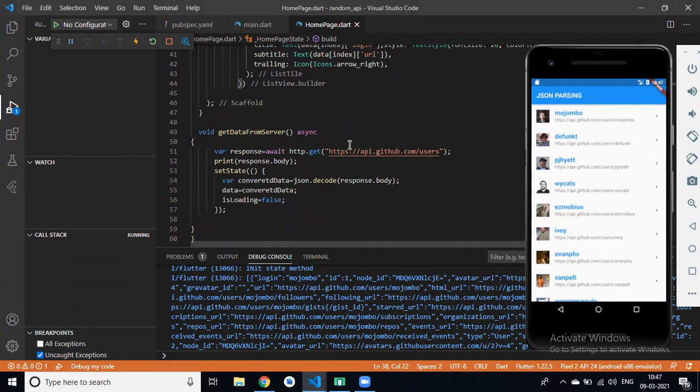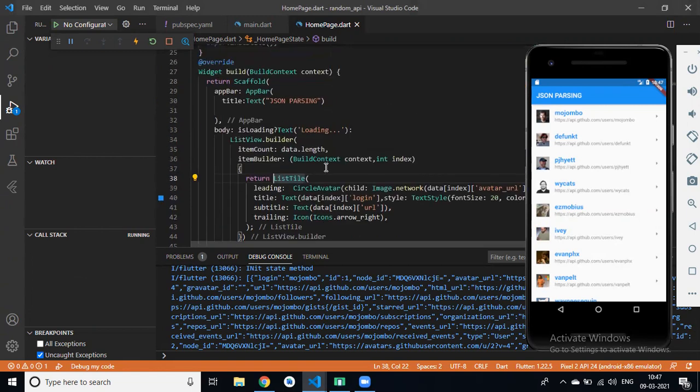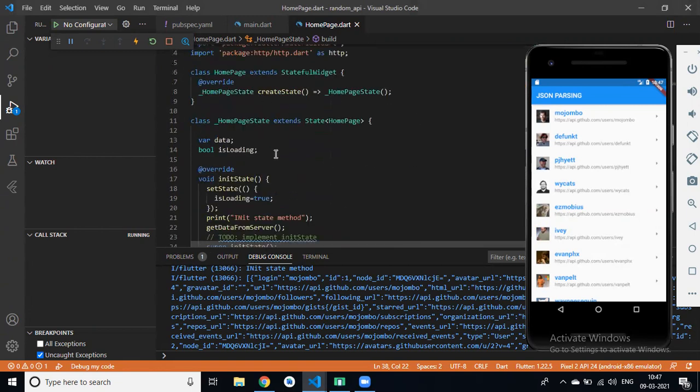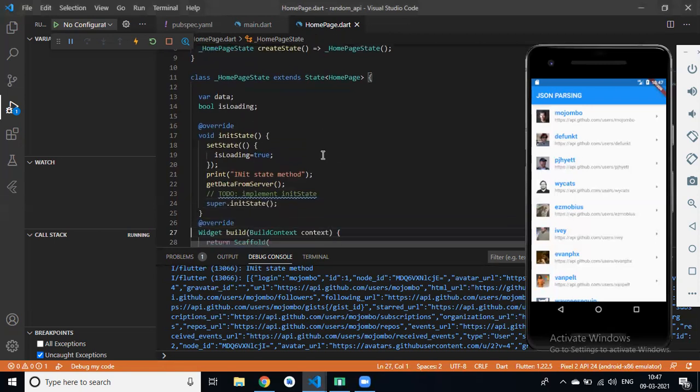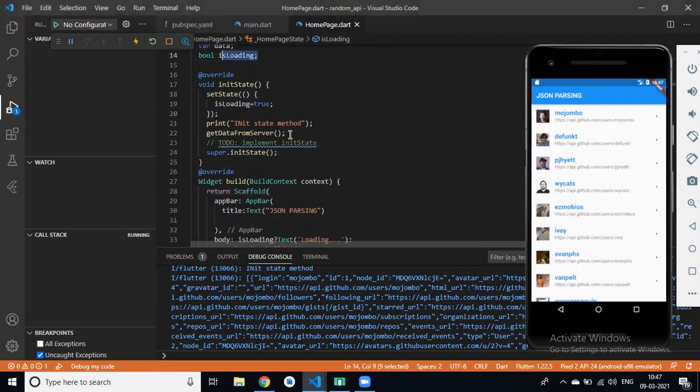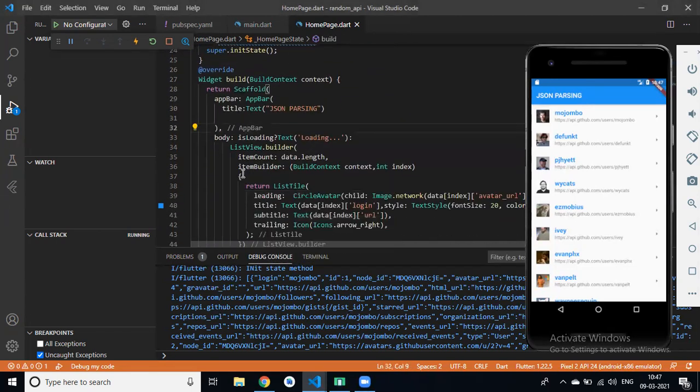Now it's working. So I have created a boolean variable, is loading. And in init state, I have set this variable to true by default. In this body widget, first we check if is loading is true, then display a text that is loading bar.